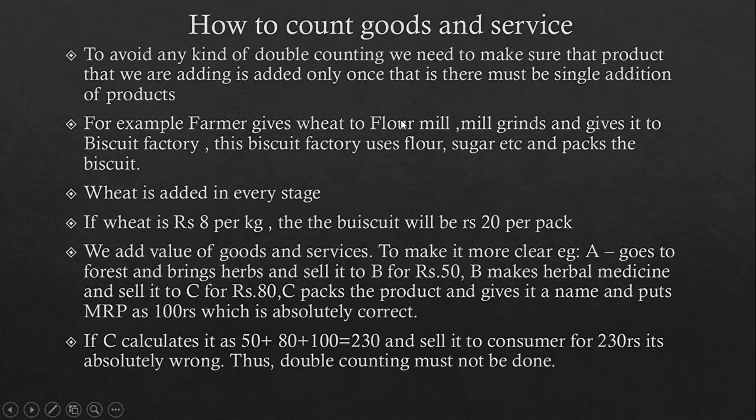In the flour mill there is wheat, in the factory there is wheat, in the packets there is wheat. If wheat is rupees 8 per kg, then the biscuit will be rupees 20 per kg. And you cannot say wheat is there in that. So we can't count only this number, neither can we count only this number.